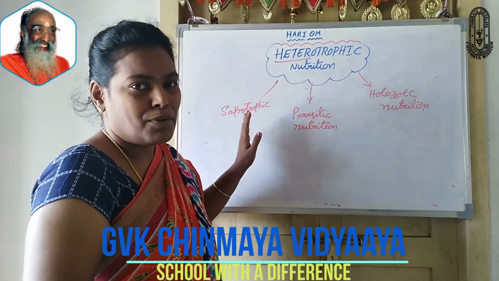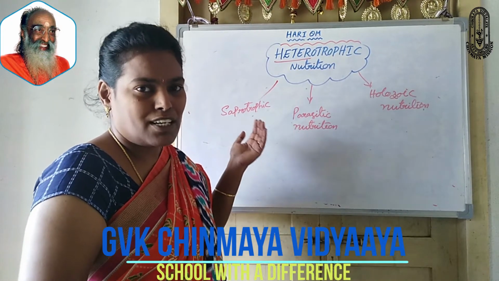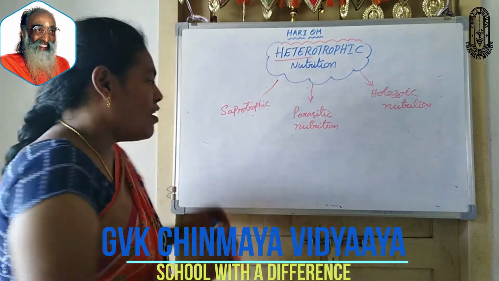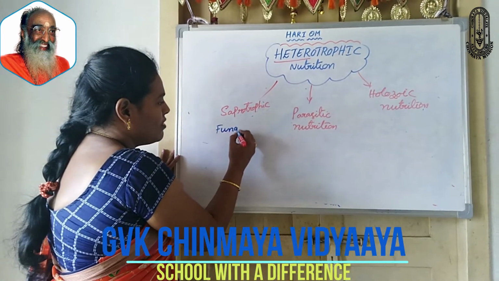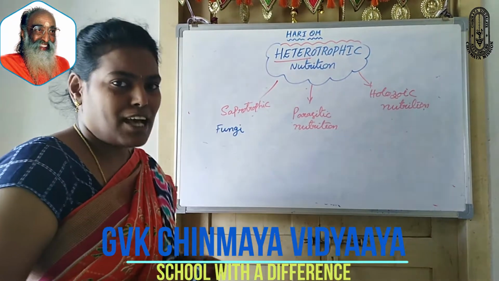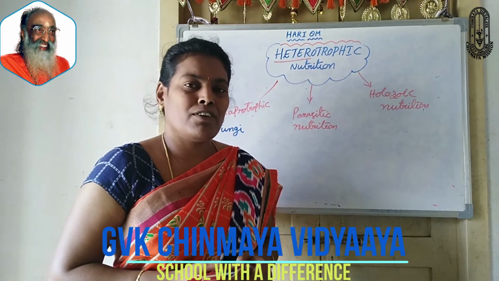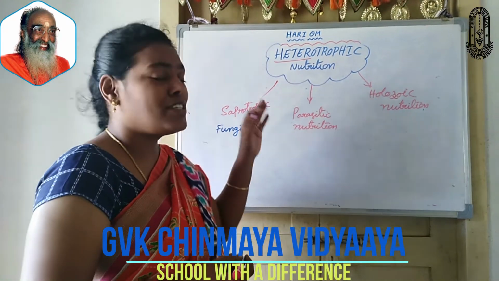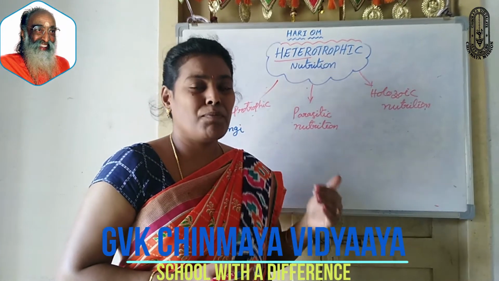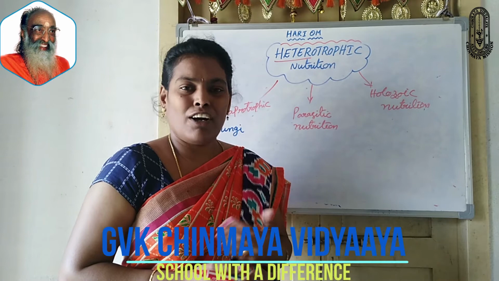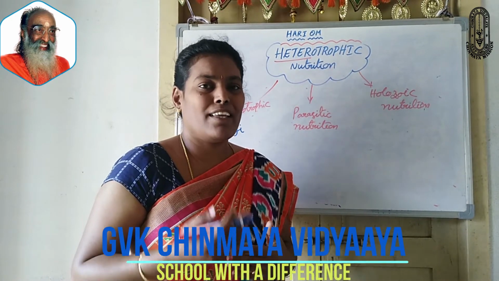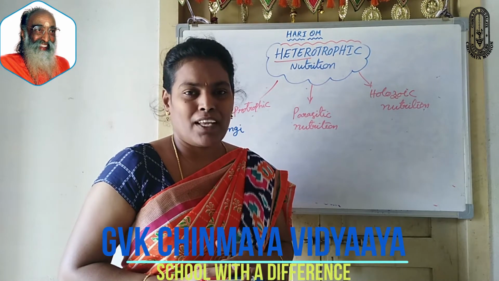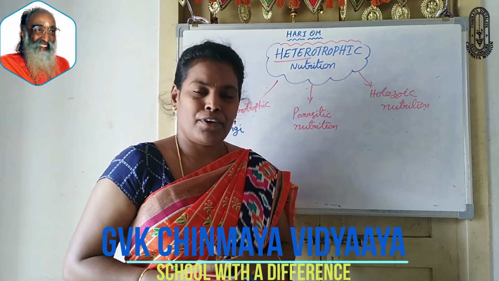We will discuss what is meant by saprotrophic nutrition and which type of organisms come under it. First one, saprotrophic: the fungi category of organisms. Saprotrophic nutrition means the organisms depend on dead and decomposed materials. You all know that fungi, that means mushrooms, get their food from dead and decaying materials of plants and animals. This type of nutrition is called saprotrophic nutrition.